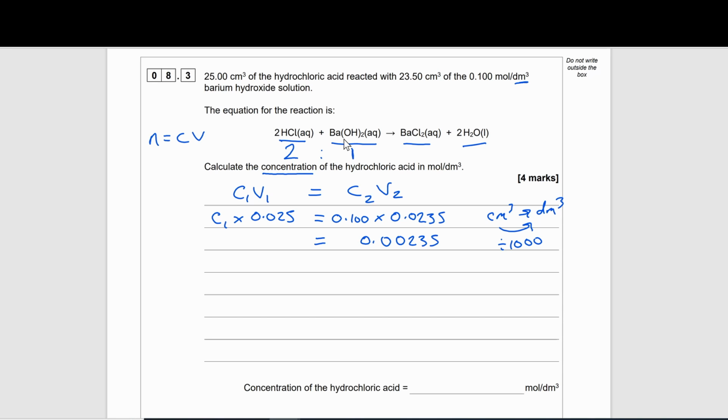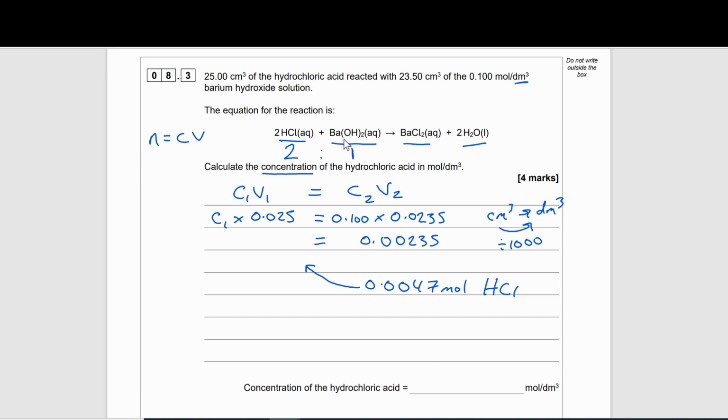So to find 0.00235 multiplied by 2, we would come out with a value of 0.0047. And that would be the moles of hydrochloric acid. So we would need to take this value and put that in our equation to solve for C1.